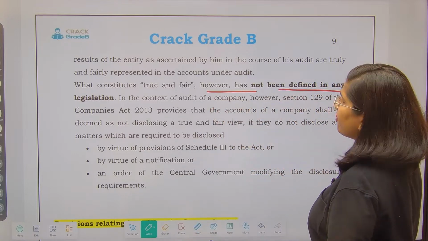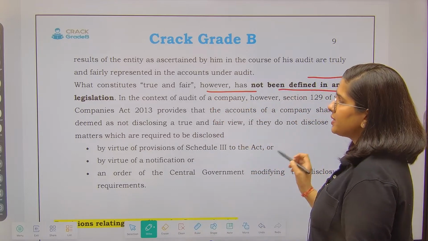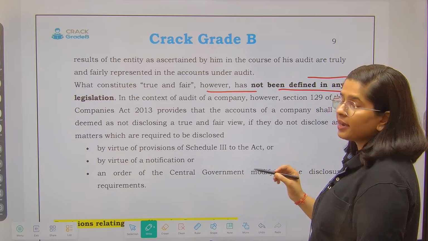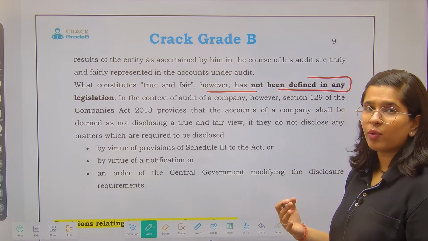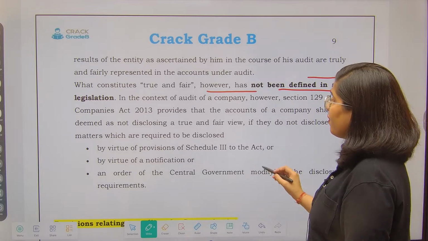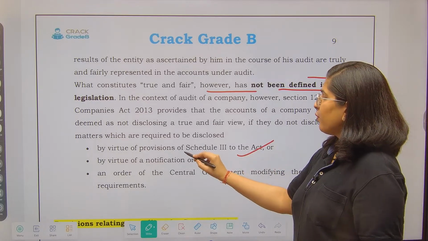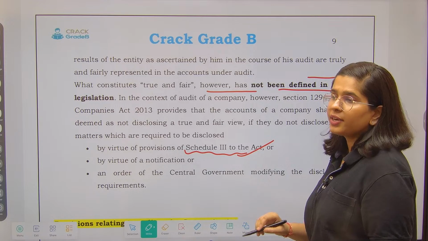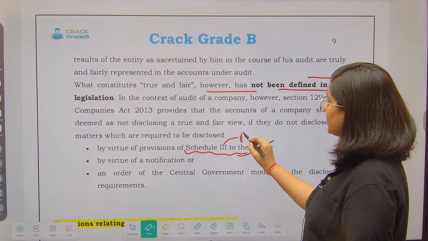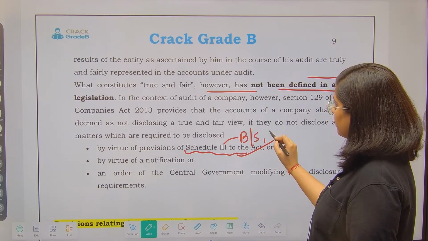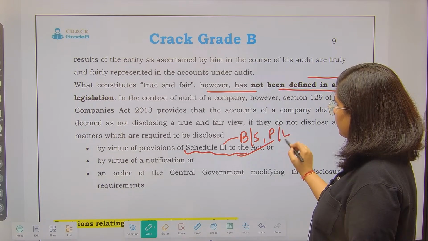It has not been defined in any legislation, but still the Companies Act says that books of accounts will be found true and fair if they follow all the provisions of Schedule 3 to the Act. Schedule 3 talks about the balance sheet and P&L. Right?